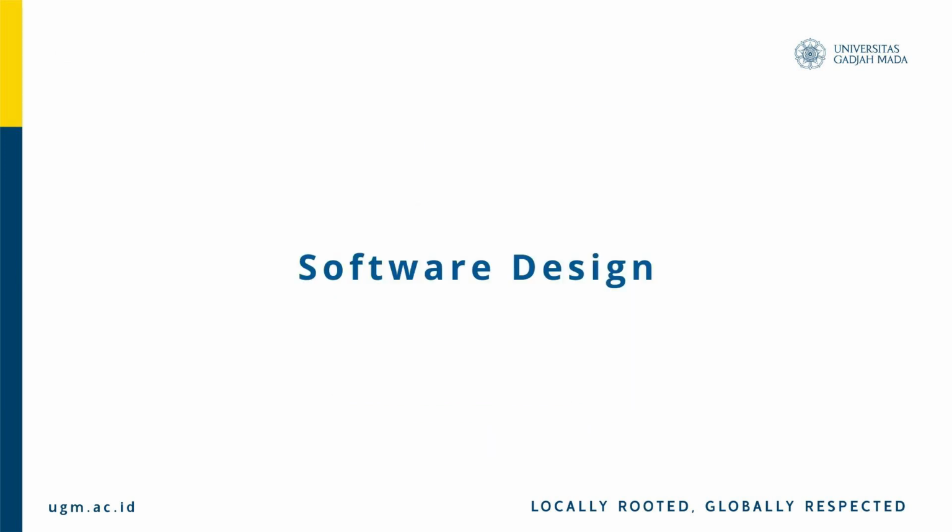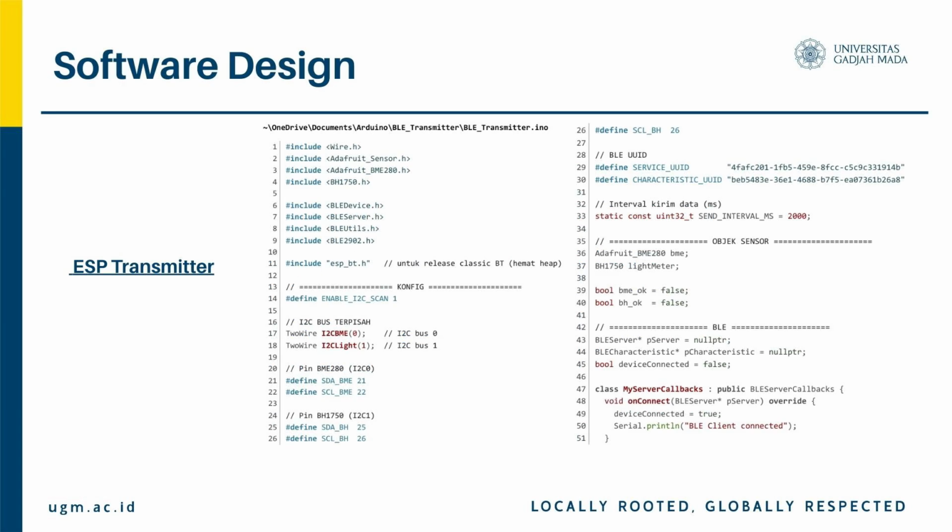Now I'll be explaining the software design, or the code implementation, for first the BLE transmitter component. My teammates have already covered the system architecture and design, so I'll focus more on how the code works and what each part does. Next is the software design. So first I'll be explaining the BLE transmitter code implementation.